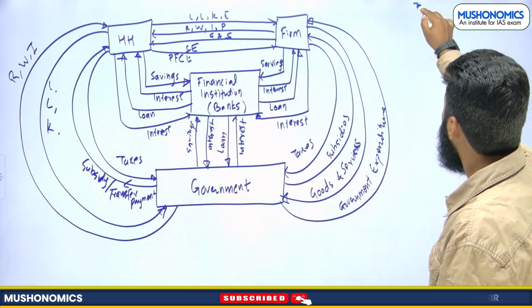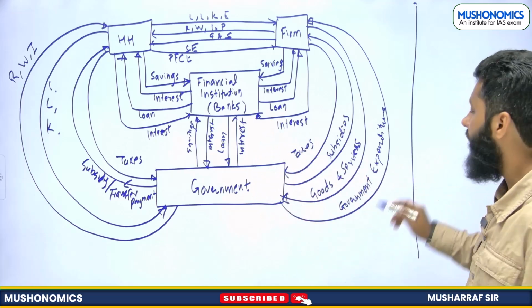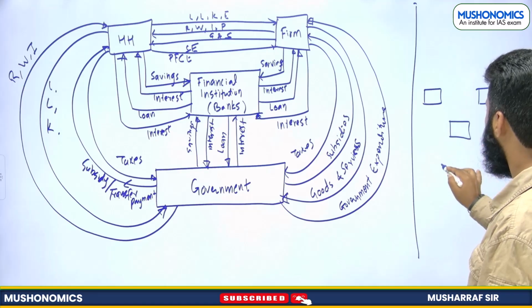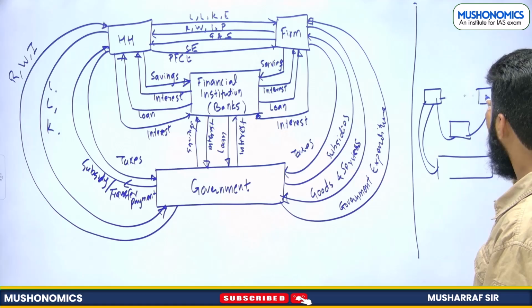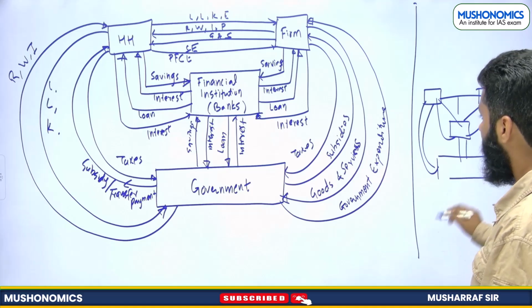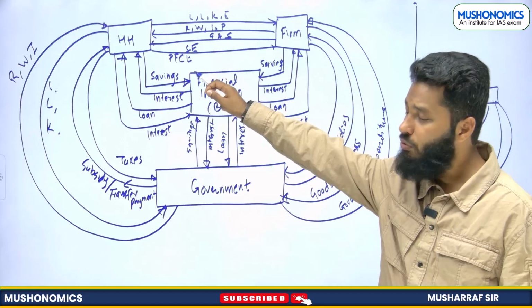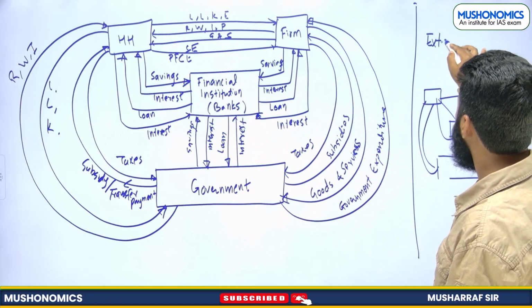Now we can have the same interaction taking place in another country, right? Household, firm, financial institution, government. They are also having similar interaction, suppose, right? Now, our firms can also interact with foreign firms. Our households can interact with foreign households. So this is known as the external sector.